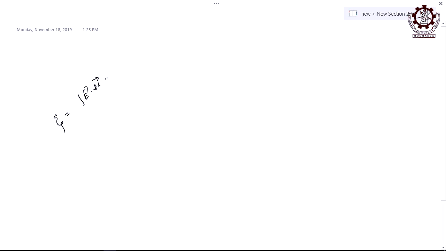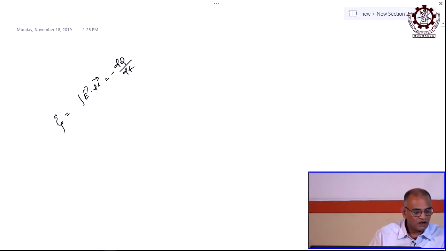So, then now you know that this EMF is nothing but equal to ∮E·dl, which is also equal to minus dφ/dt. Hence, you can write now this integration ∮E·dl is equal to how much?